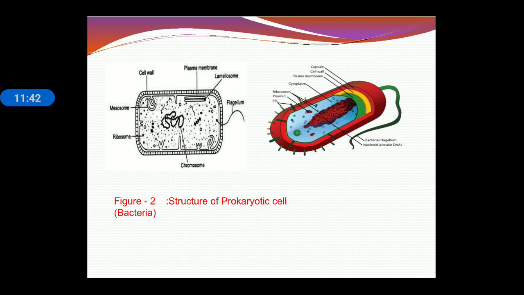Yes, we can see in this diagram, this is the structure of a prokaryotic cell. We can see the cell membrane, plasma membrane is there, cell wall is there, and inward folding is there, mesosome, in the first black and white diagram. Flagella is also there, chromosome is scattered, ribosome is also present, and for movement flagella is there, and for attachment and reproduction pili and fimbriae are there. So this is the typical structure of a prokaryotic cell.